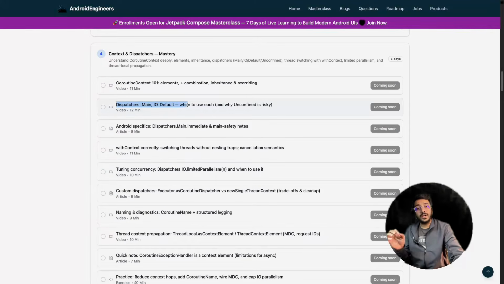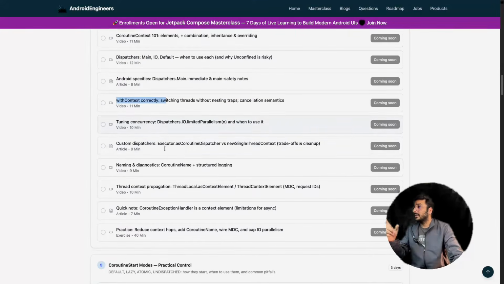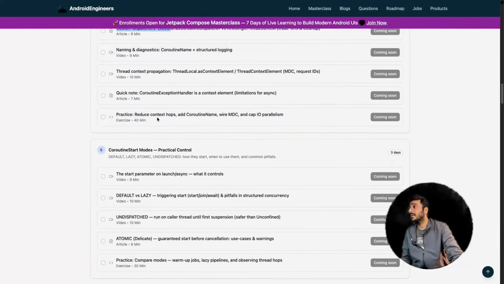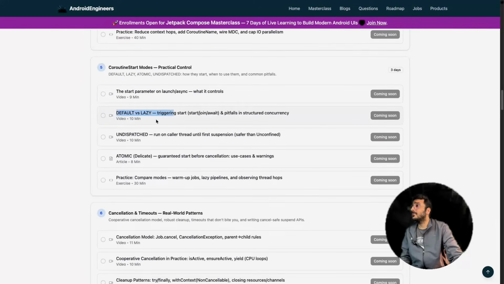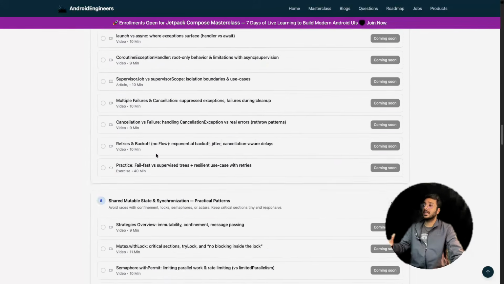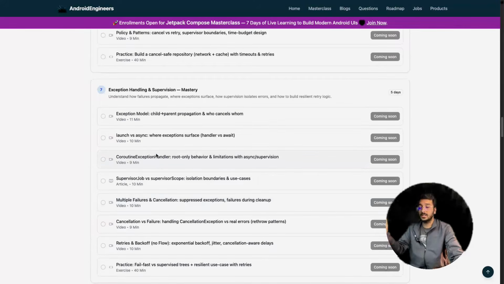Dispatchers, very important. A lot of people ask this question in the interview as well, right? What are dispatchers? With context, how you switch the thread is something very important over here. Custom dispatcher, how you can create your custom dispatchers, a very important thing. After that, default, lazy, undispatched, atomic, a lot of other things are there as well, but the basic things you should know are whatever we have just discussed.